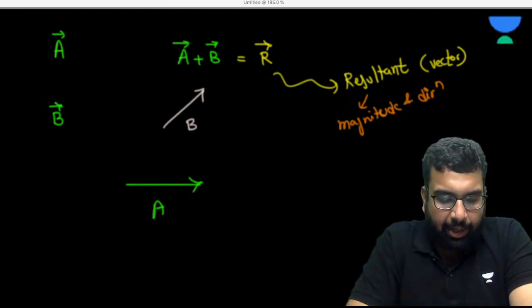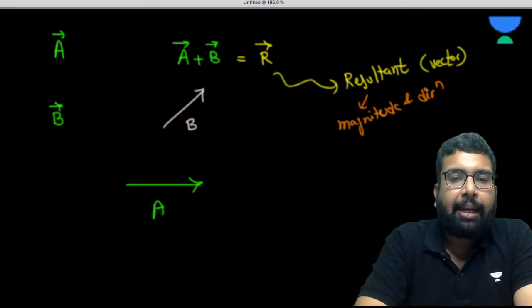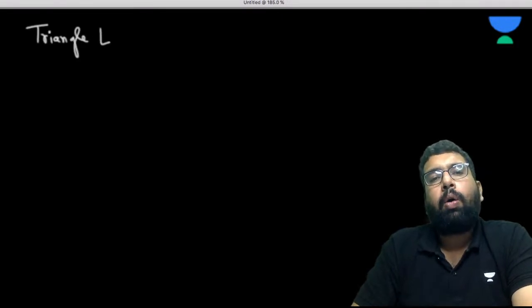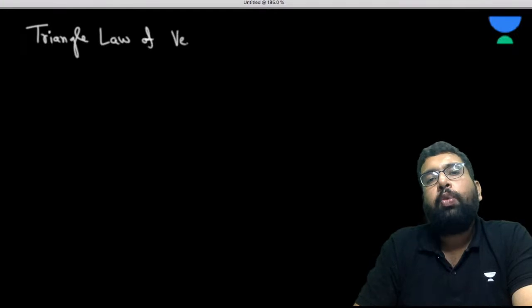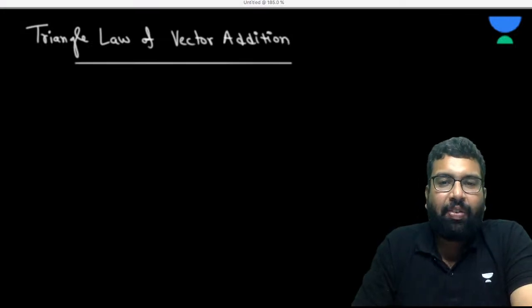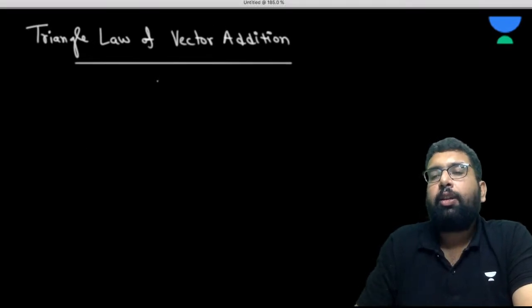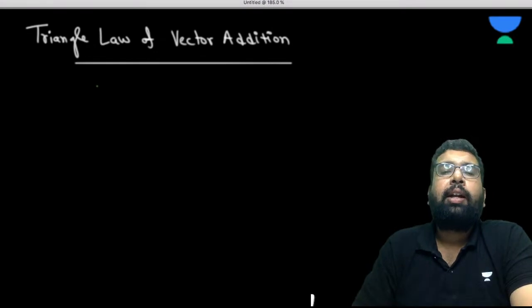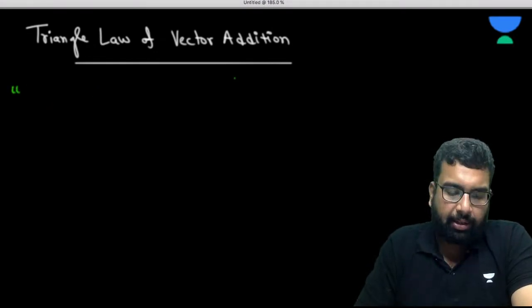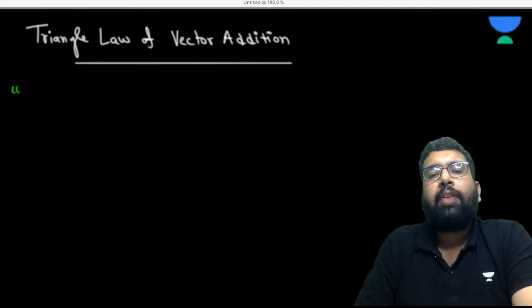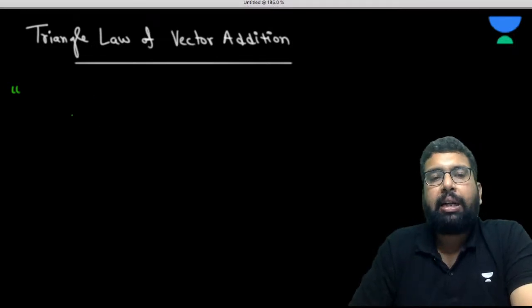Okay, wonderful. Now please understand this. Let's suppose we have two vectors A and B. Let us start with the triangle law of vector addition. Very useful, but many teachers say that this is only useful in some cases, but I feel that it can be used in many places, so we need to see it carefully. So first of all, what is this triangle law of vector addition? Let's write the definition of the law first, and then we'll try to understand it.